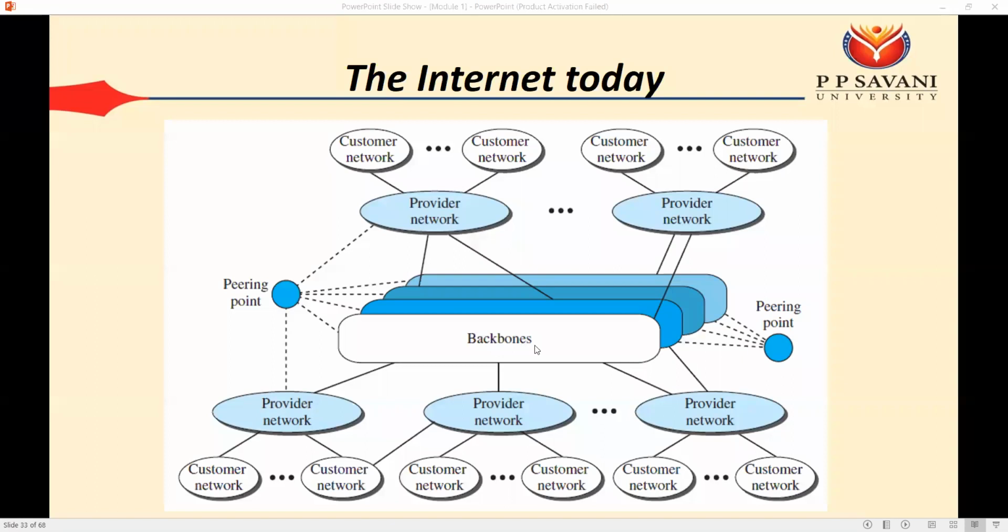Okay, so finally whenever we are searching something on Google, our data goes to the customer network, then provider network, and then backbone. Through the backbone our data then reaches the Google server. Okay, so it is a very complex process, but it can be done within a fraction of a second. So you can assume how much speed your data is going from one system to another system.